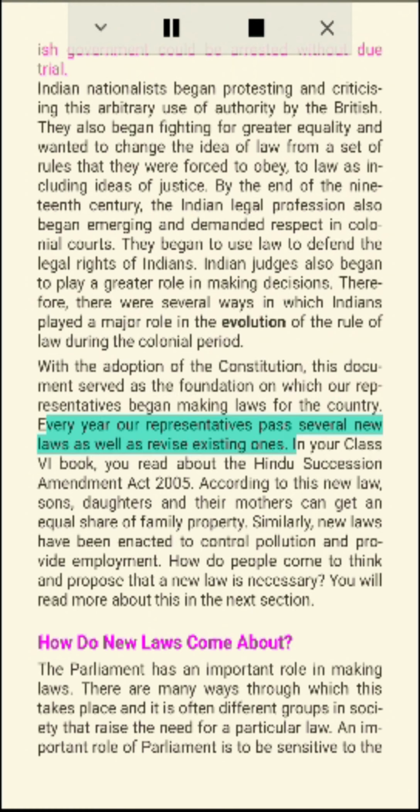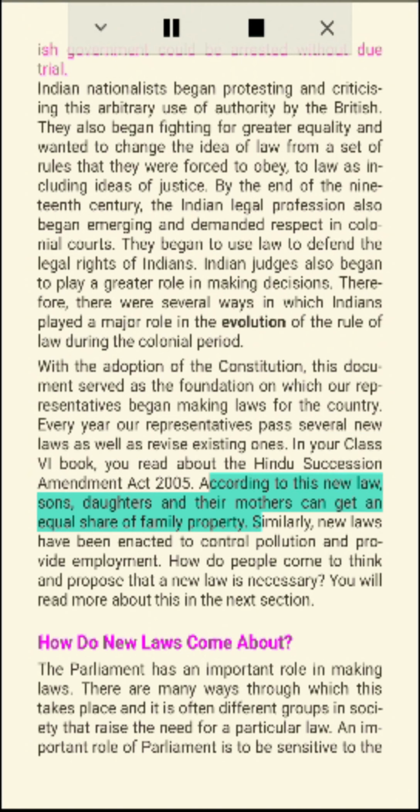began making laws for the country. Every year our representatives pass several new laws as well as revise existing ones. In your Class 6 book, you read about the Hindu Succession Amendment Act 2005. According to this new law, sons, daughters and their mothers can get an equal share of family property. Similarly, new laws have been enacted to control pollution and provide employment.